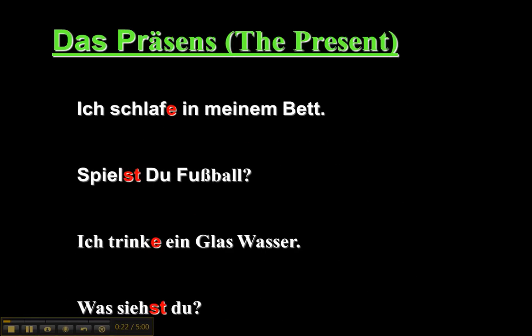In German, this is accomplished mostly through adding the endings s1010, as I like to say. And that's for weak verbs. Irregular verbs don't follow that rule, but in general, the verbs will end in these endings. So, for example, ich schlafe in meinem Bett, spielst du Fußball, ich trinke ein Glas Wasser, und was siehst du? So even strong verbs like sehen follow this ending more or less. They have the stem vowel change, in this case sie, from ze, and then they add the st.